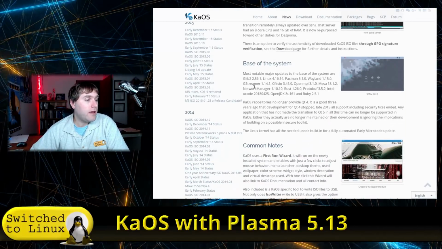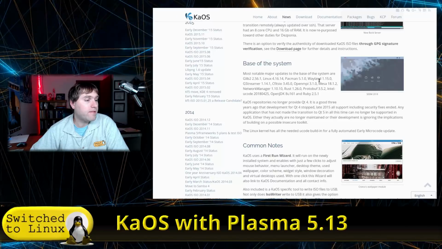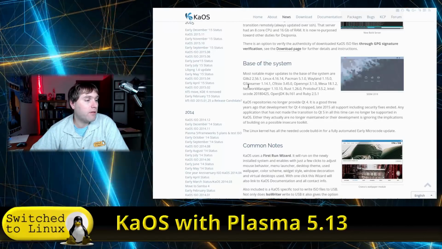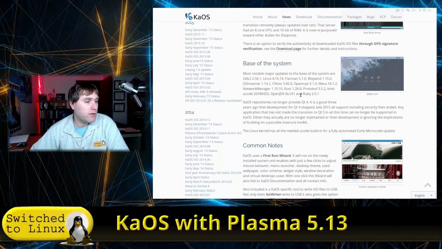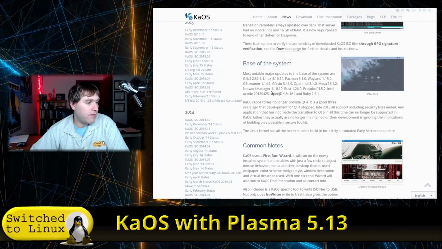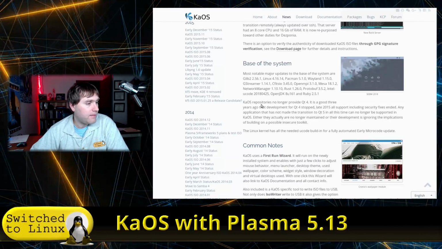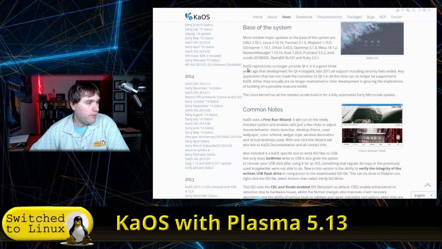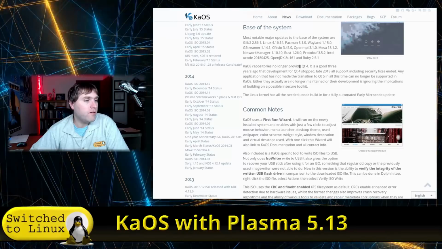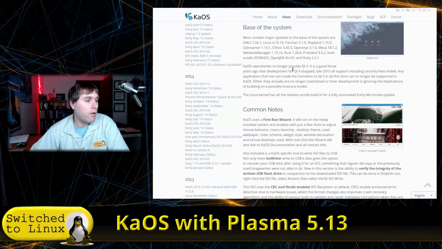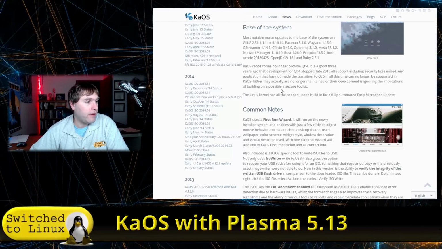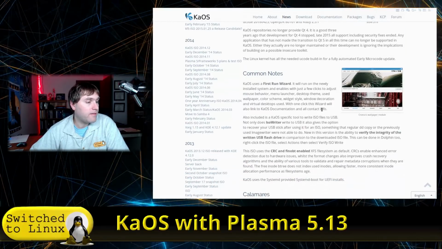As far as the core system, this is running Wayland, like I said, pacman, the Linux kernel 4.16, libkernel, GStreamer 1.14, let's see what else is in there, Network Manager 1.10.10, and the KaOS repositories no longer provide Qt 4, so that is something that is dropped out of this.